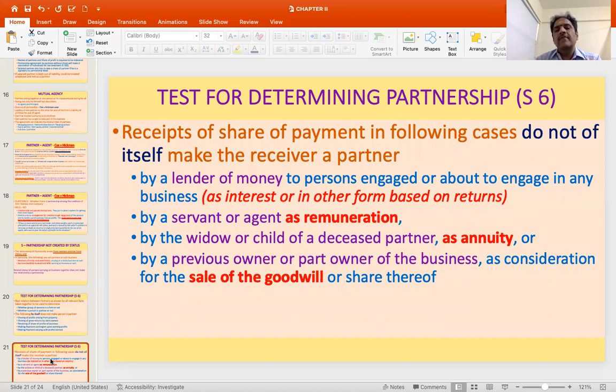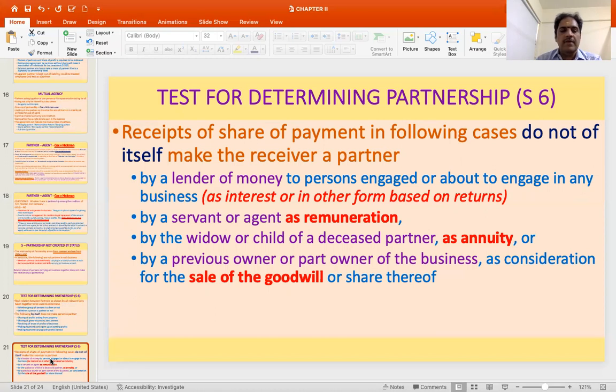Similarly, a servant or an agent who is operating, like an employee, gets a remuneration or a salary. He cannot be a partner unless you mention expressly that he is a partner, and there are more incidents to it than merely getting this remuneration. Then a widow or child of a deceased partner getting an annuity, like a pension, if the partners agree and give a pension, those people will not automatically be eligible to be called partners. Then a previous owner or part owner of the business who receives consideration for the sale of goodwill or a share thereof.